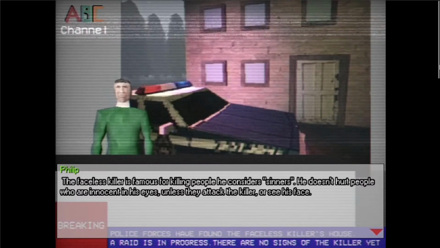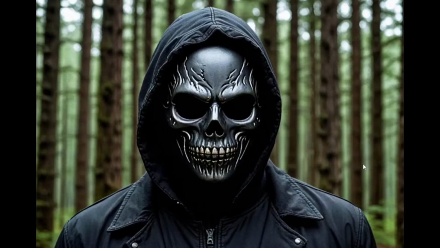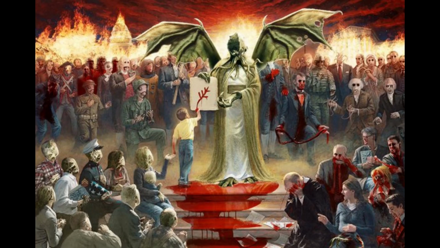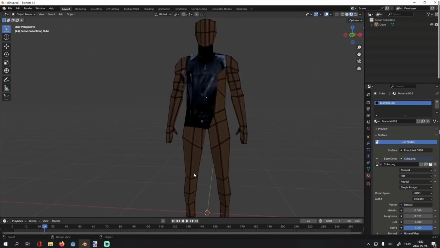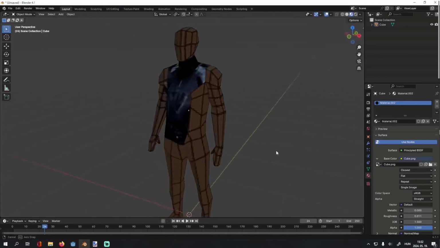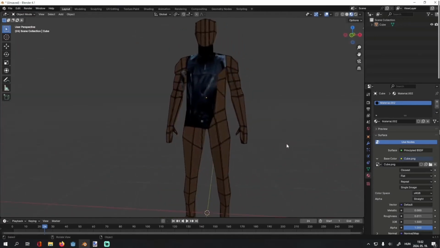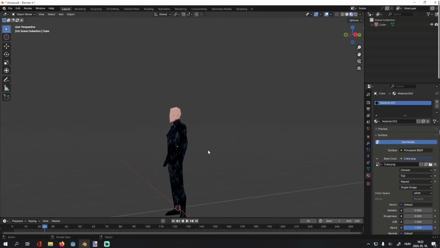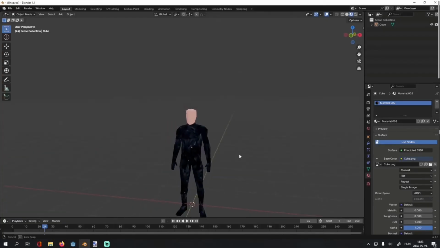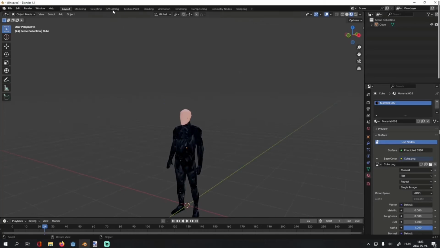Then I had to make the faceless killer, you know, the actual guy from the title of the game. An evil maniac, a serial killer, a member of a Lovecraftian cult. My modeling skills are still really bad, so I downloaded this base mesh from the internet to texture it. So I don't have to make the mesh myself, but as I found out, my texturing skills are just as bad as my other skills.